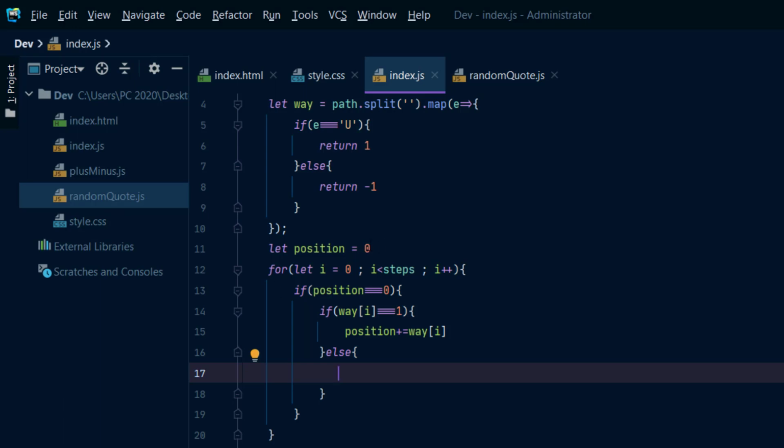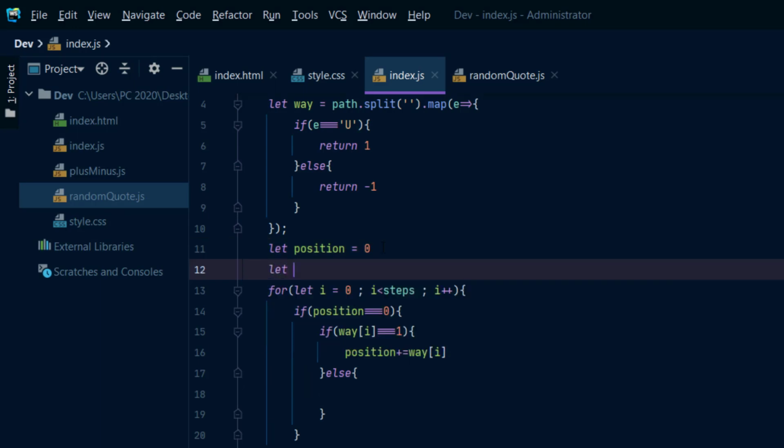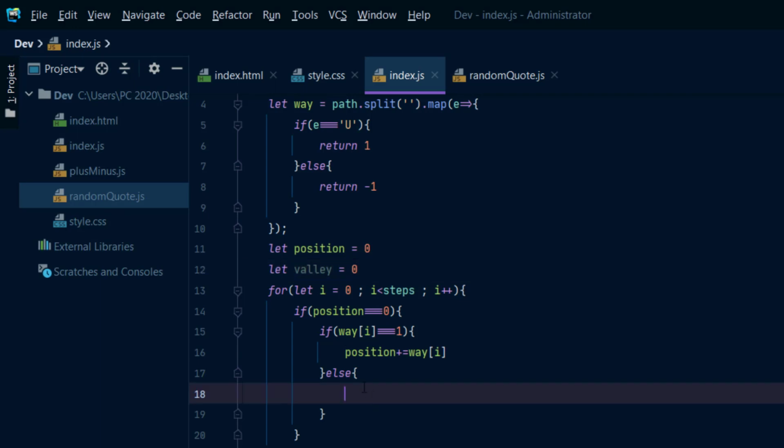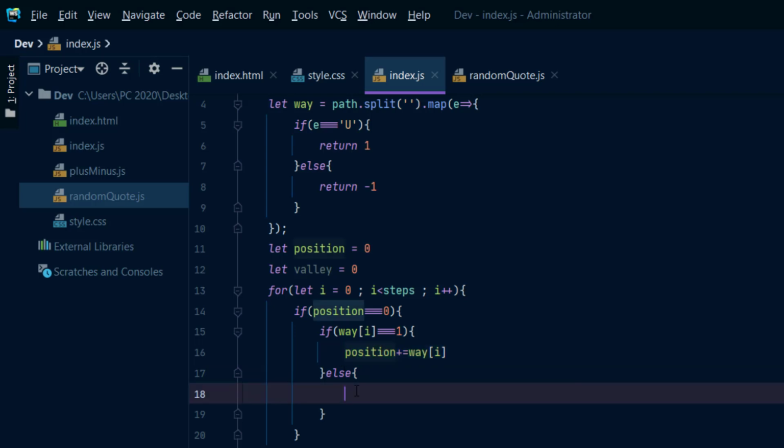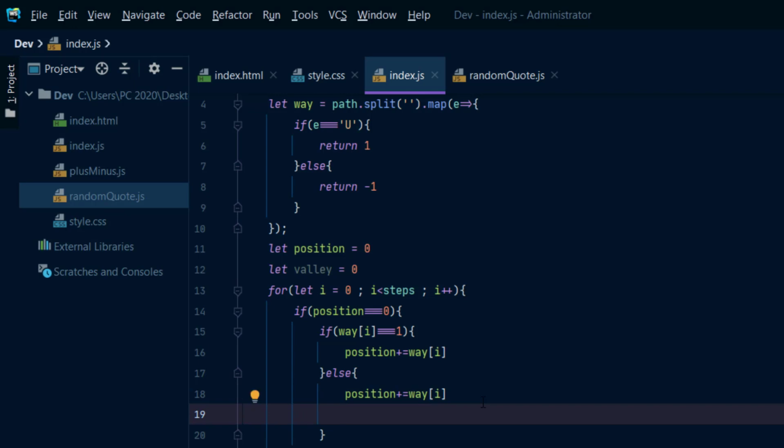So let's declare something here called valley. I forgot, and it's 0, of course. And here we copy the same thing, position plus way, and then we increment valley by 1.